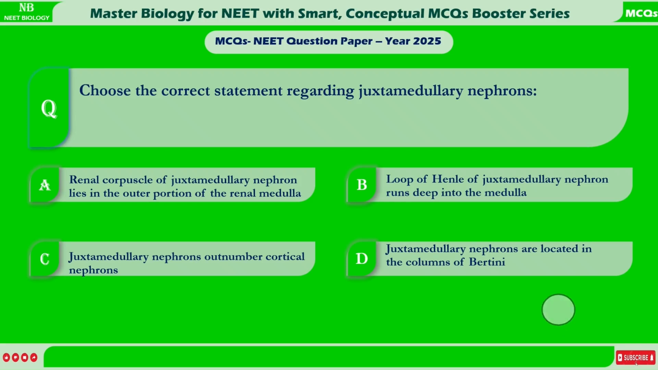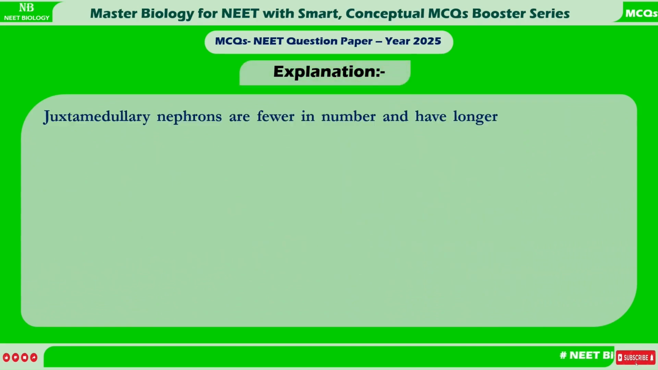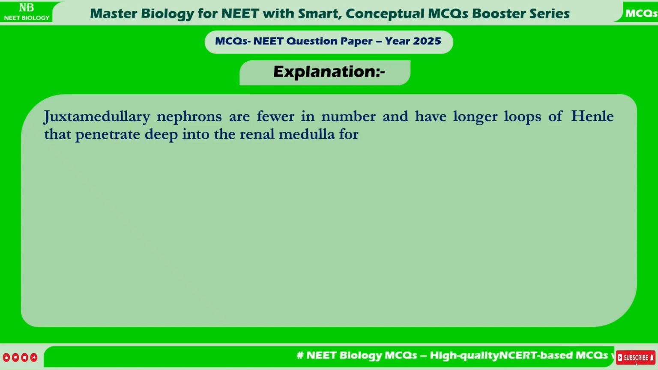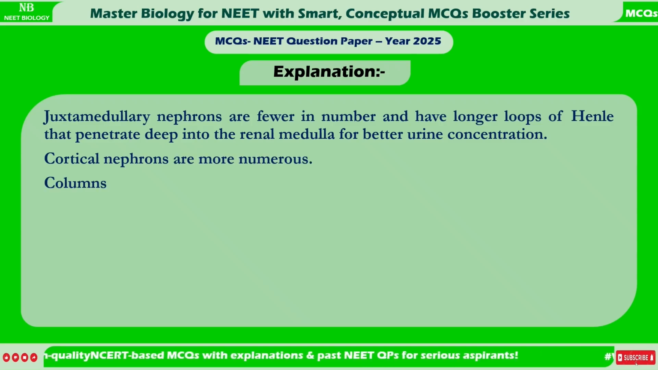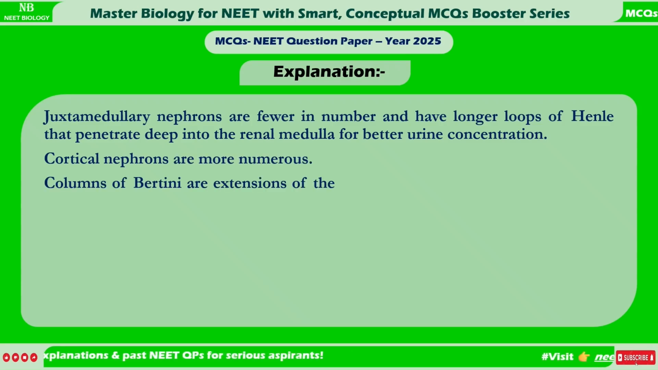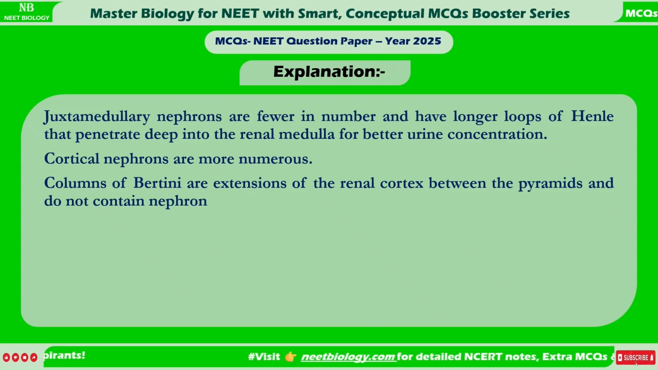Correct answer is B. Loop of Henle of juxtamedullary nephron runs deep into the medulla. Explanation. Juxtamedullary nephrons are fewer in number and have longer loops of Henle that penetrate deep into the renal medulla for better urine concentration. Cortical nephrons are more numerous. Columns of Bertini are extensions of the renal cortex between the pyramids and do not contain nephron bodies.